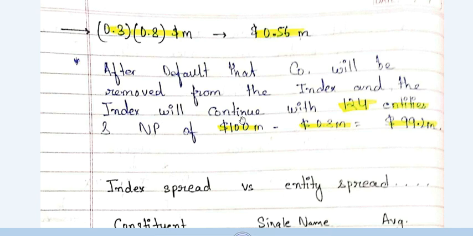The notional principal will be $100 million minus $0.8 million, because if company A is getting removed, the notional principal on company A will also get removed, right? So out of 100 million notional principal, the $0.8 million notional principal will get removed, and we will continue with the notional principal of $99.2 million on the index. So this is what will happen. If a company defaults, it gets removed from the index, and the notional principal also gets deducted from the total notional principal. Okay, so I hope you understood the calculations in this index and how an index CDS works.